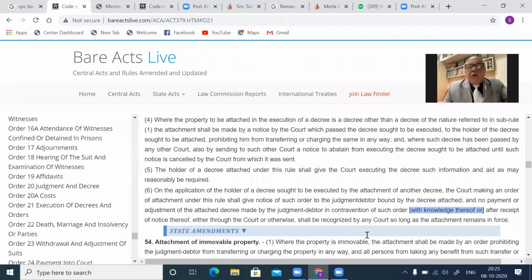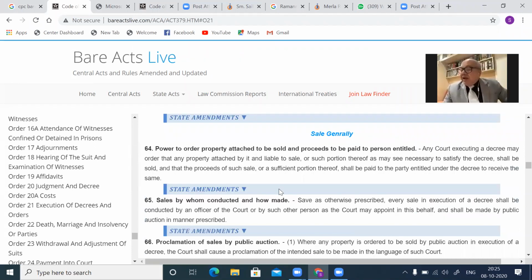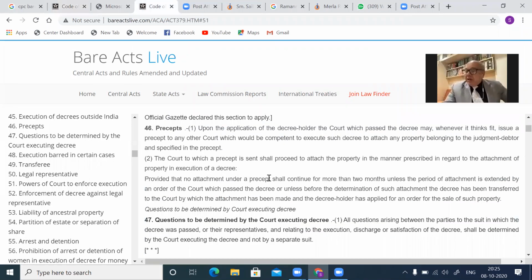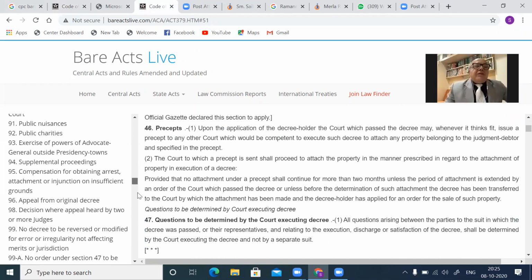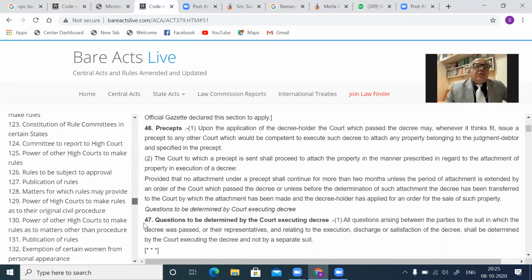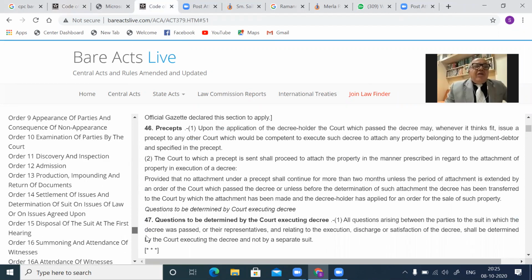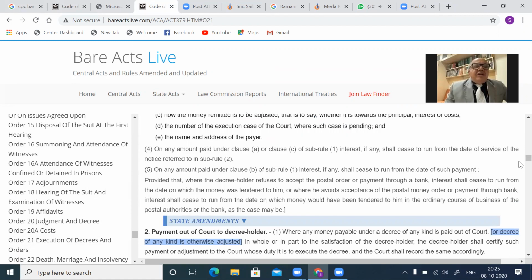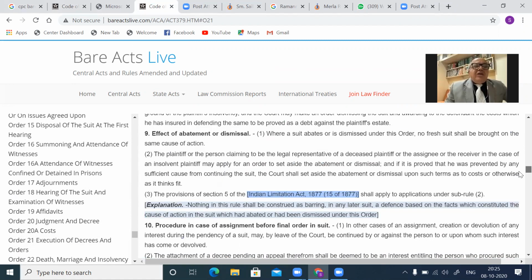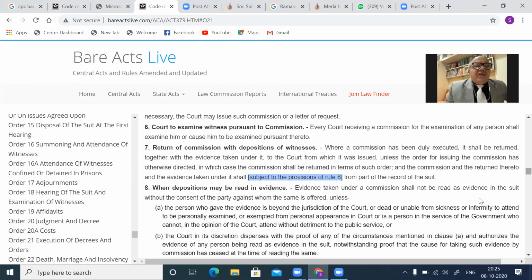Then come to Order 21, Rule 47, attachment of share of the judgment debtor in movable property which is in the joint ownership of others. So he is a member of a family, an HUF. He is a co-partner having a right. A joint family owner, he is a joint owner having a 50% share.